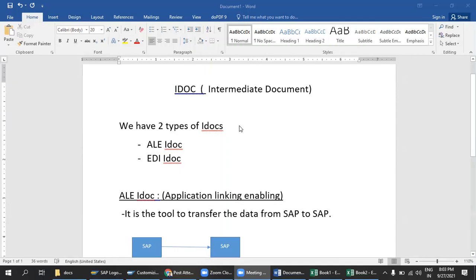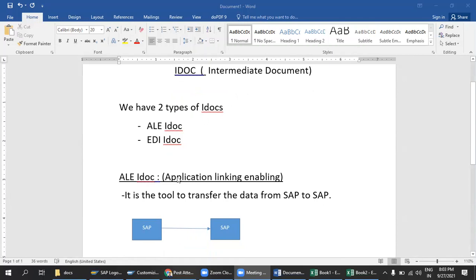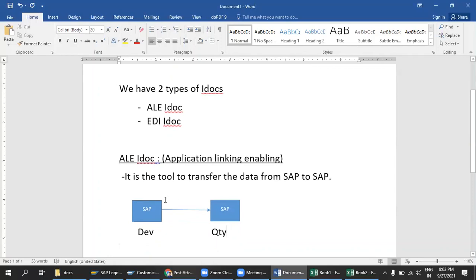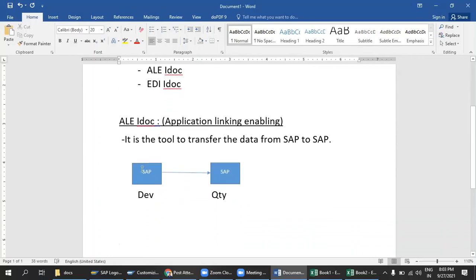So here, guys, IDOC is an intermediate document. What it will do is move the data from one server to another server. Suppose I have one SAP, take the example that this is a dev server, and this one is a quality server. Suppose in development I have 1,000 vendor master records. The 1,000 vendor master.